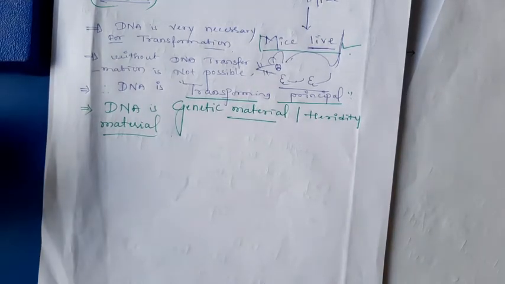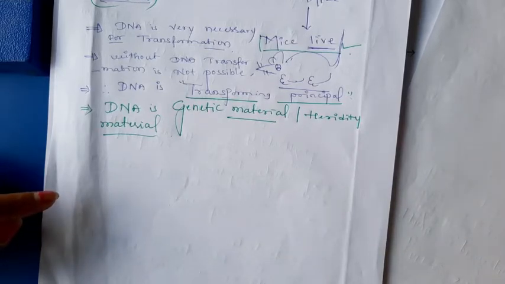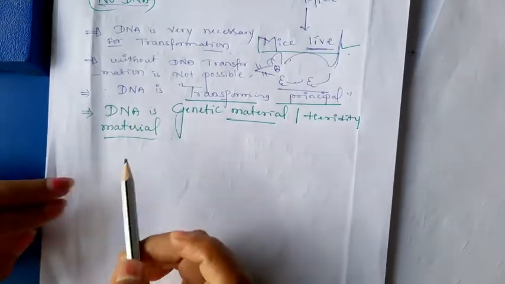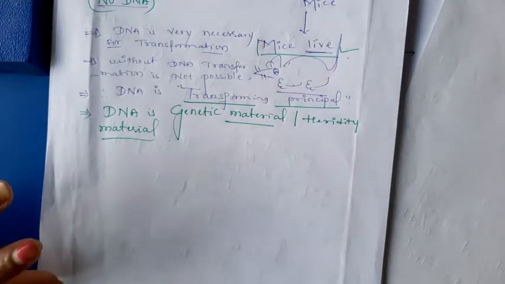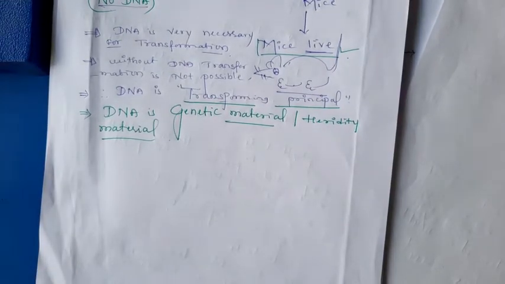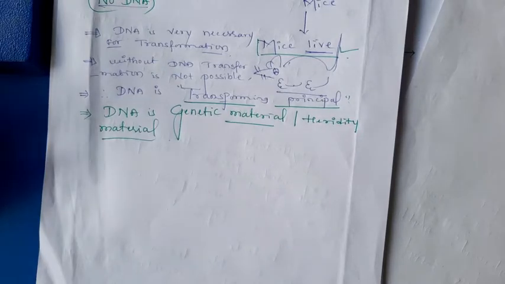Before going to start that experiment, just finish this one. After Frederick Griffith, Oswald Avery, Colin MacLeod and Maclyn McCarty are the three scientists who in the years 1933 to 1944 worked on genetic material. They proved that protein is not a genetic material, RNA is not a genetic material. Otherwise, we can say that protein is not a transforming principle, RNA is not a transforming principle, and one and only DNA is a genetic material.